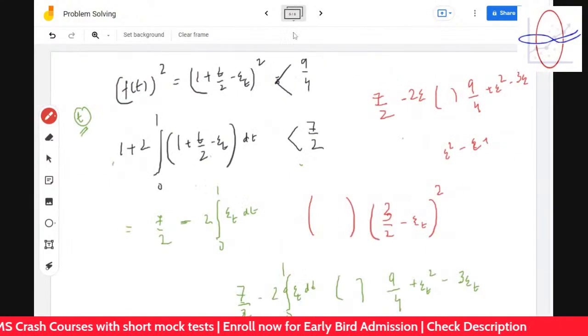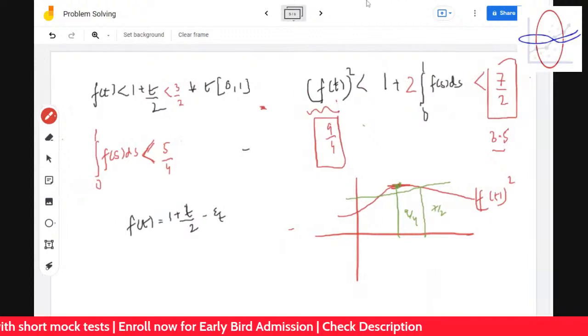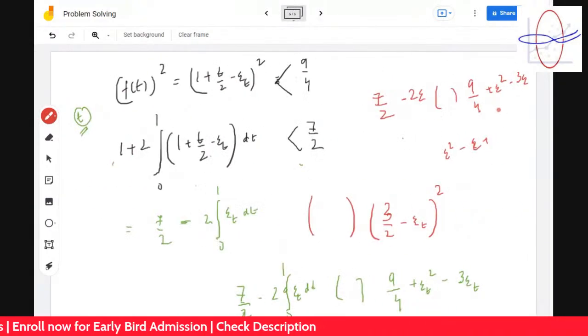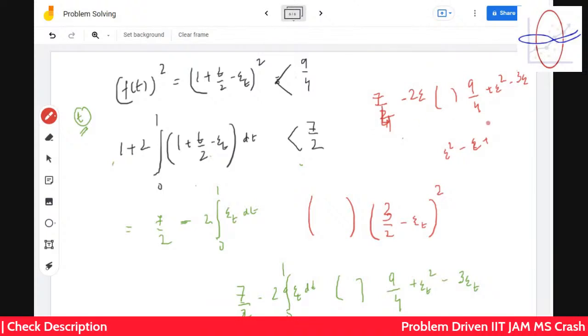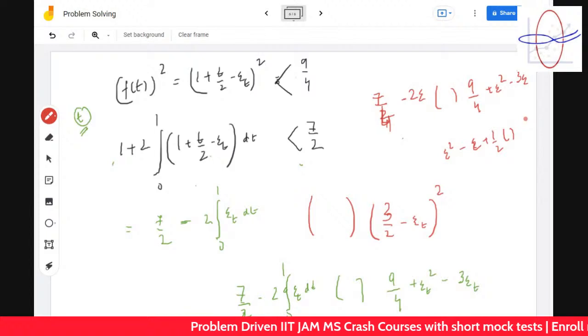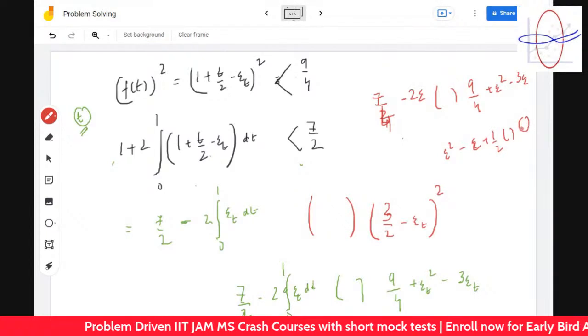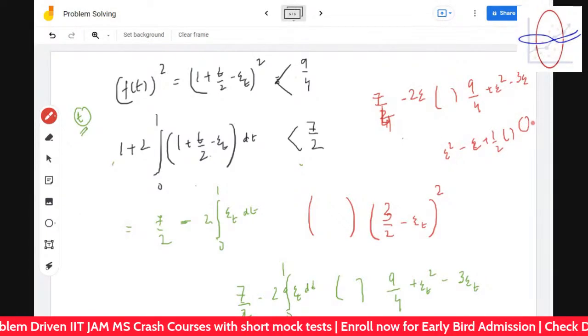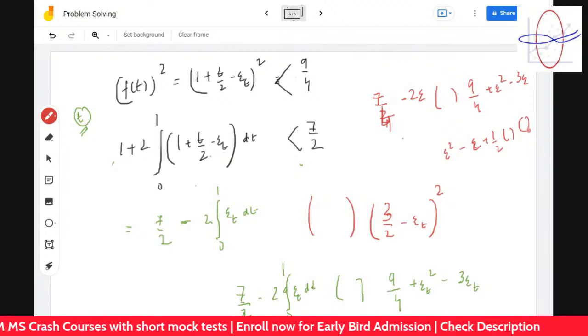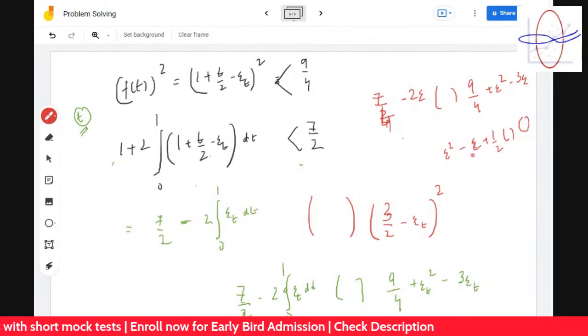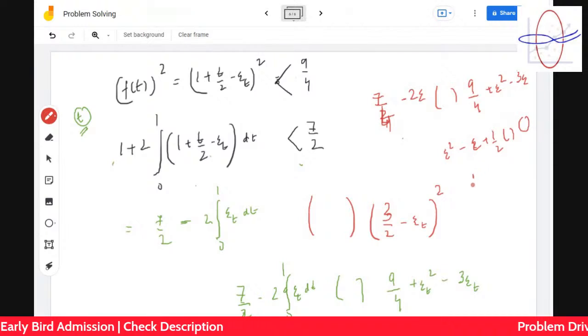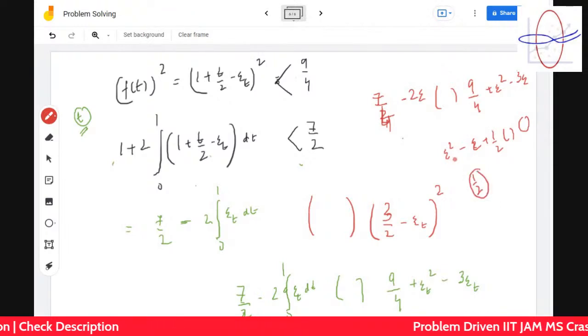So I read this question and thought that it is 7 by 4. Anyway, here what you can do is that if it was 7 by 4, you could have understood from the plus half whether it's greater than 0 or not. You can find an epsilon for which it is greater than 0. Such an example would be just half itself. If you take epsilon equal to half, that will just suffice. But you understood the idea.